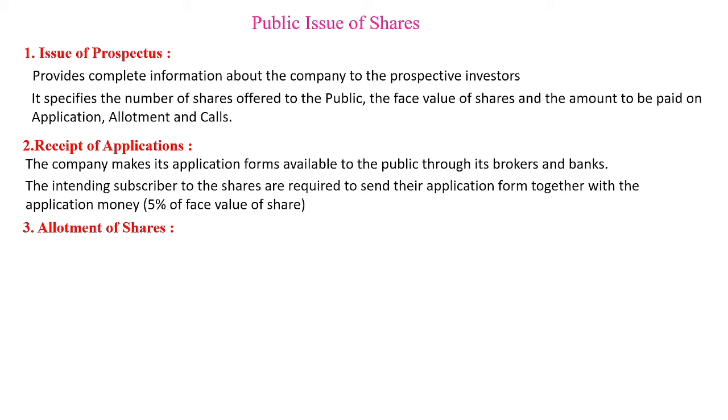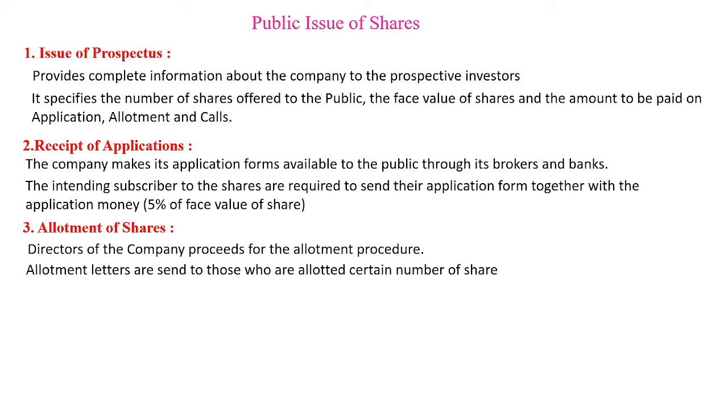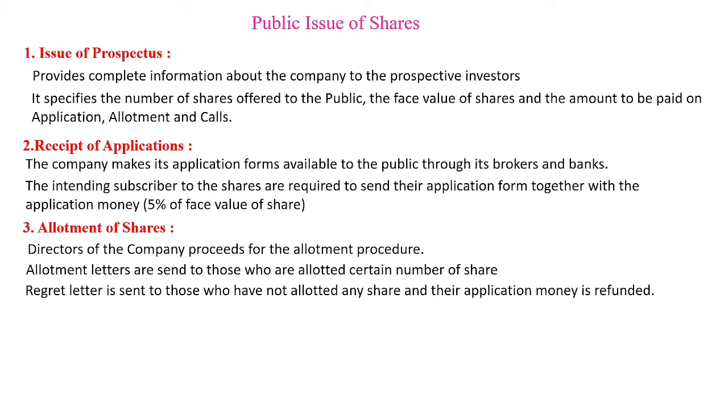After receiving applications, the company goes for allotment of shares. The directors of the company proceed with the allotment procedure. In this, they send allotment letters to those persons who have been allotted a certain number of shares, and to the applicants who are not allotted any shares, they send a regret letter.